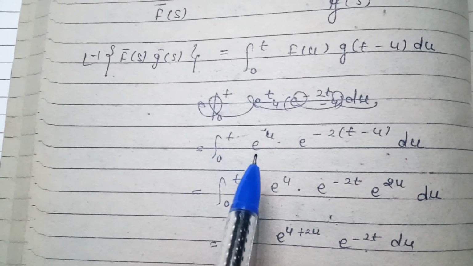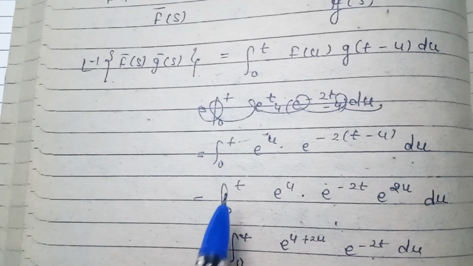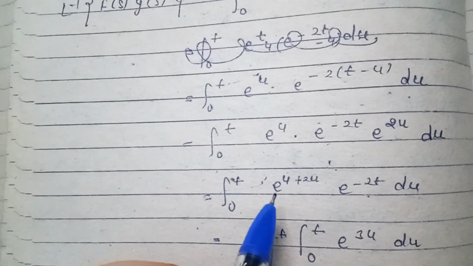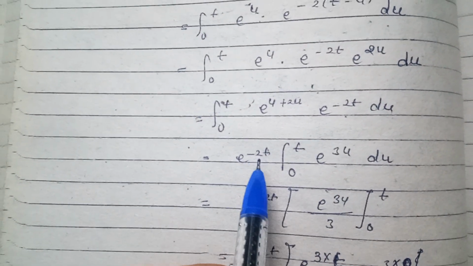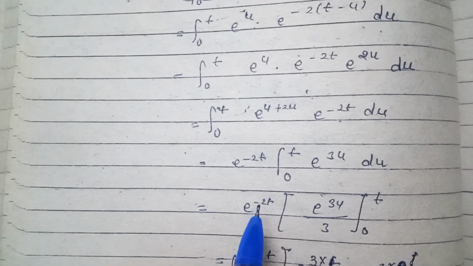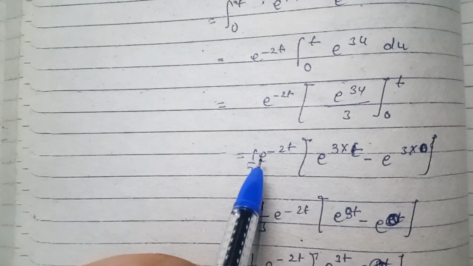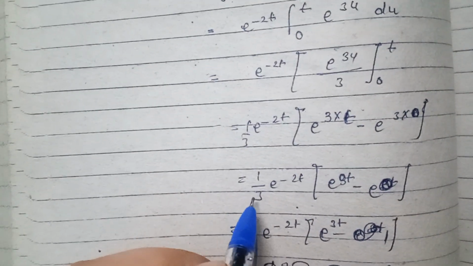So the integration from 0 to t of e to the power u into e to the power minus 2(t minus u) du, which is equal to the integration from 0 to t of e to the power u into e to the power minus 2t, e to the power 2u du. Then the integration from 0 to t of e to the power u plus 2u, e to the power minus 2t, du, which is equal to e to the power minus 2t times the integration from 0 to t of e to the power 3u du, which is equal to e to the power minus 2t, e to the power 3u by 3 in the limit 0 to t. Then it will be 1 by 3 e to the power minus 2t, e to the power 3 into t minus 3 into 0.